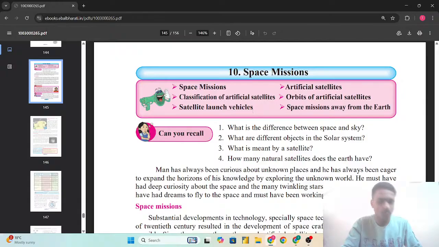So, let's see. First of all, there is the 'Can you recall' section which is given here. First question is what is the difference between the space and the sky? Second is what are the different objects in the solar system? Third is what is meant by a satellite. Fourth is how many natural satellites does the Earth have?